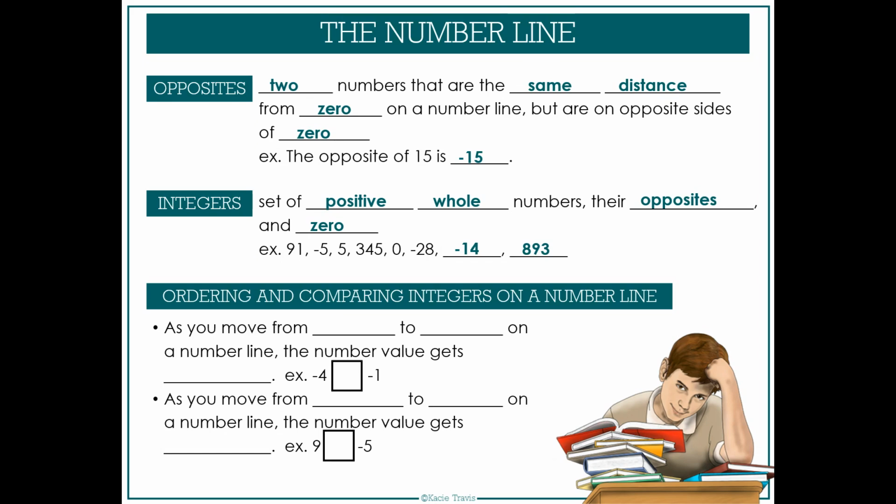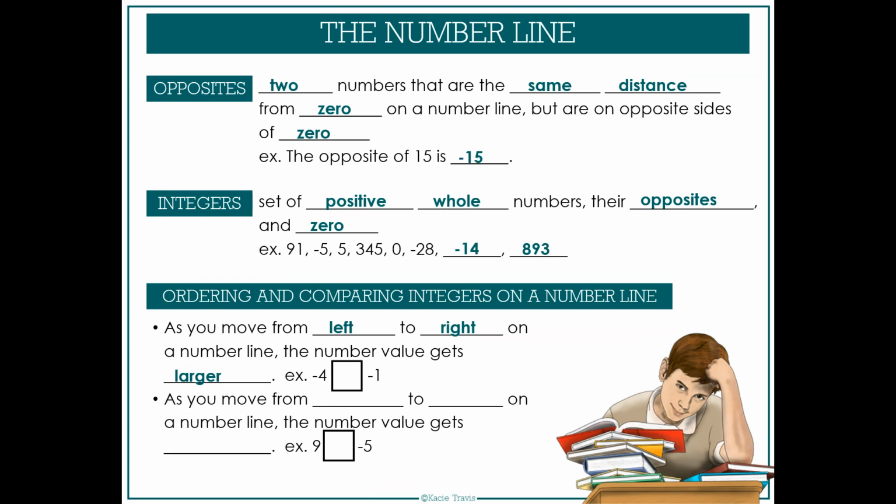If you're ordering or comparing integers on a number line, think about as you move from left to right on the number line, the number value gets larger. So if you're comparing the numbers negative 4 and negative 1, negative 4 is farther left, which means negative 1 is going to be further right, which means it's bigger.